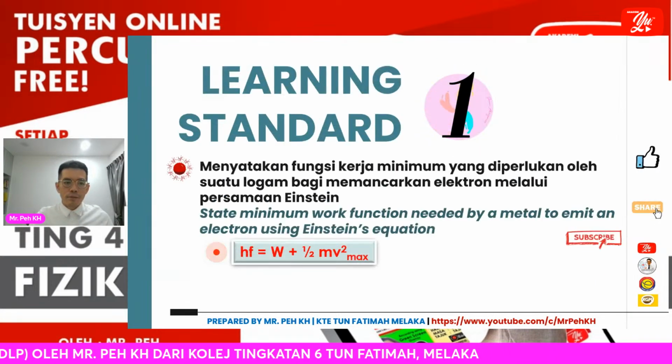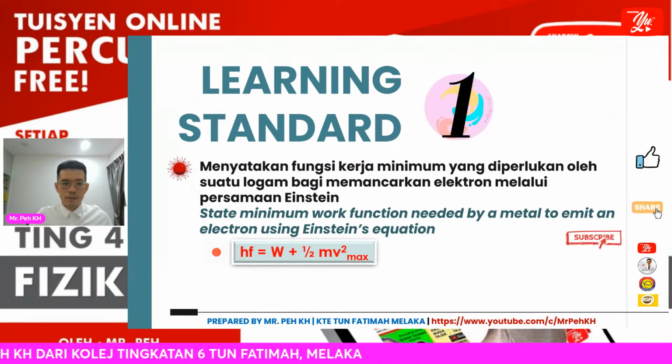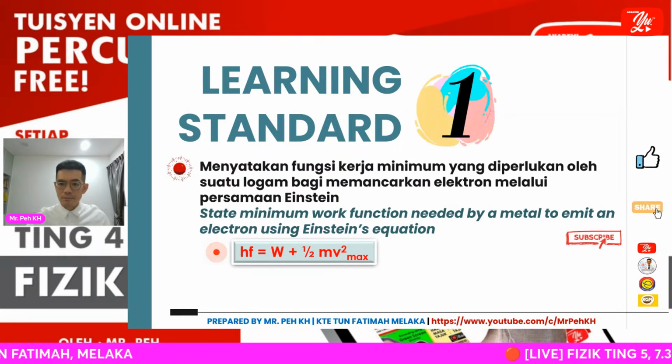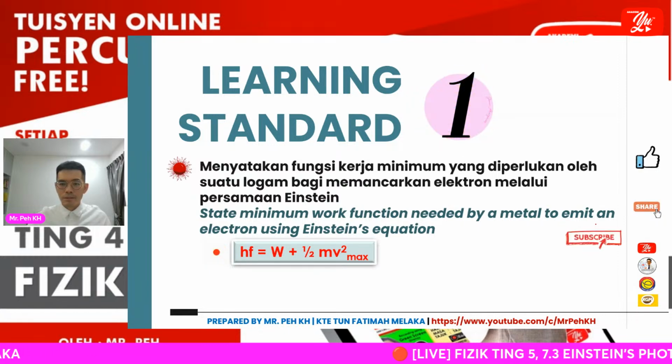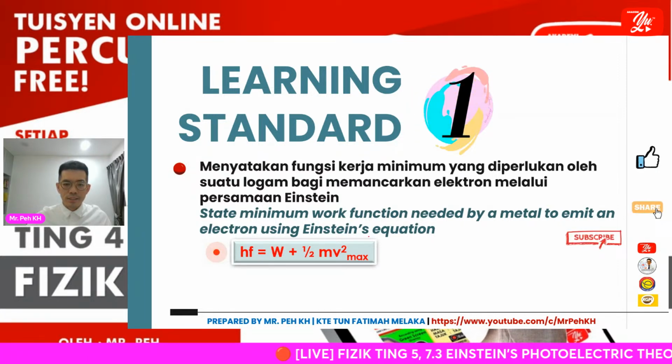Okay, so learning standard 1 is to determine the minimum work function needed by the matter to emit an electron using the Einstein equation.